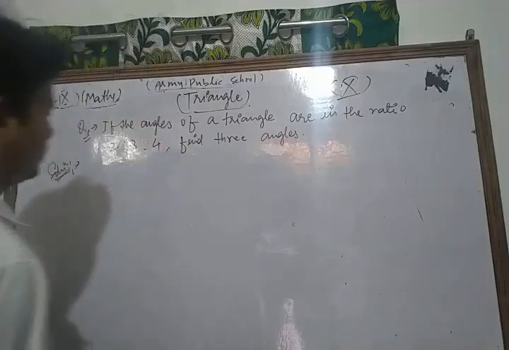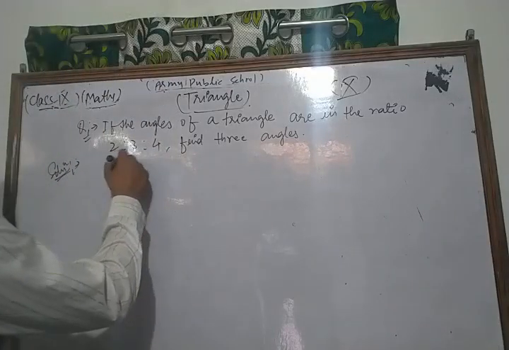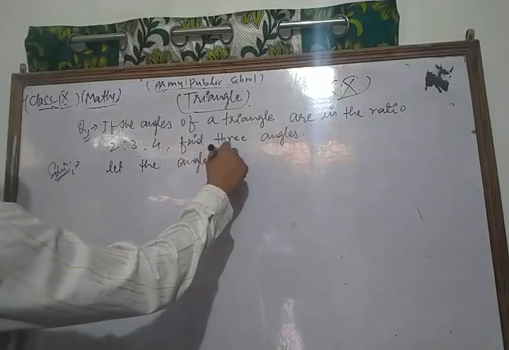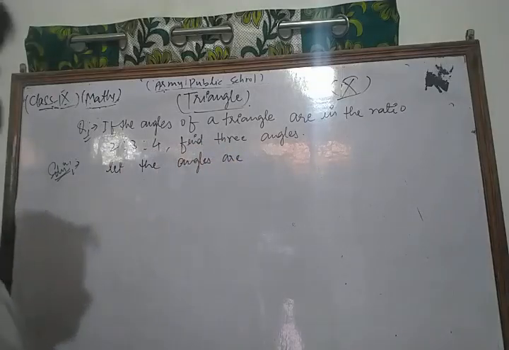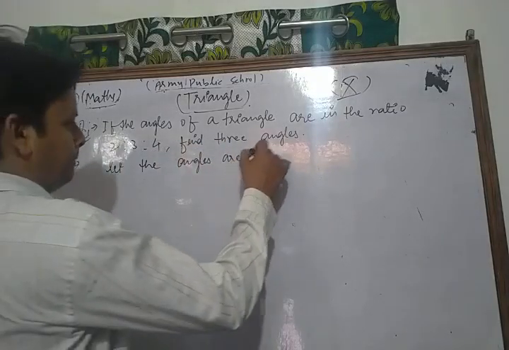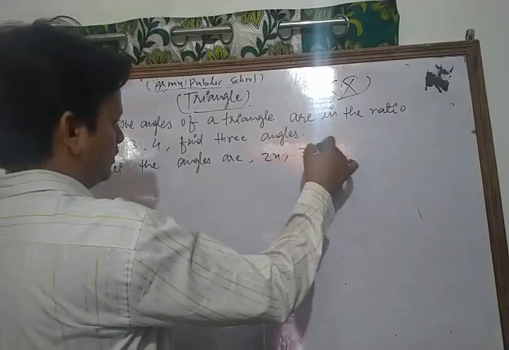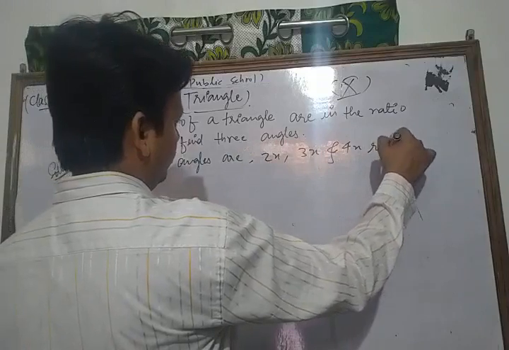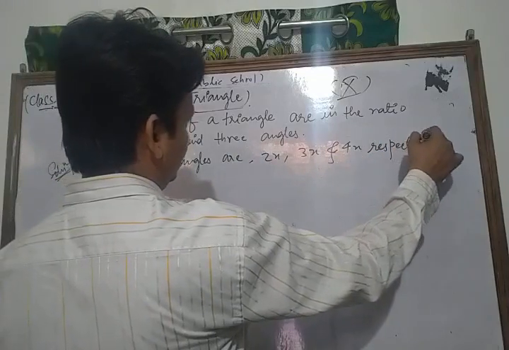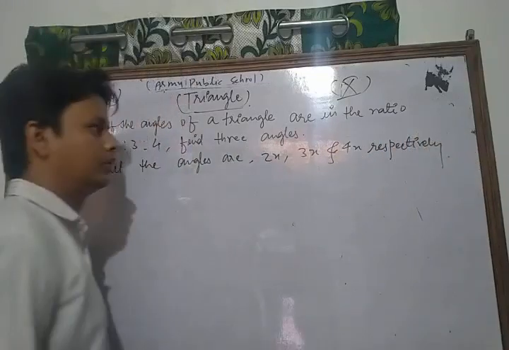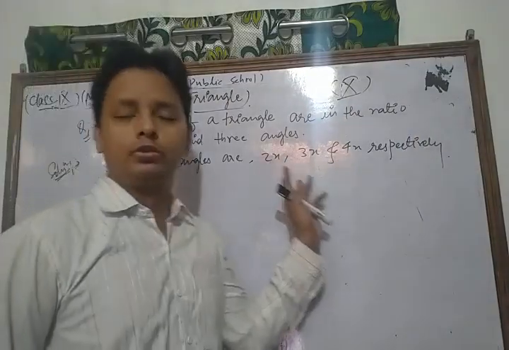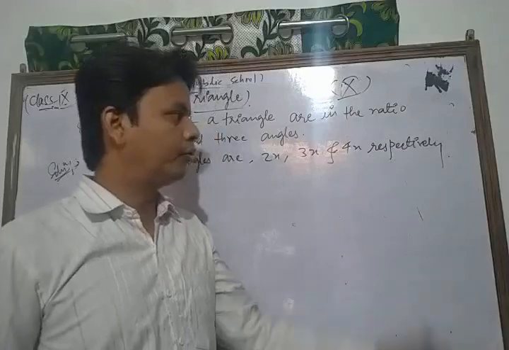So let us consider, dear friend, let the angles be 2x, 3x, and 4x respectively.